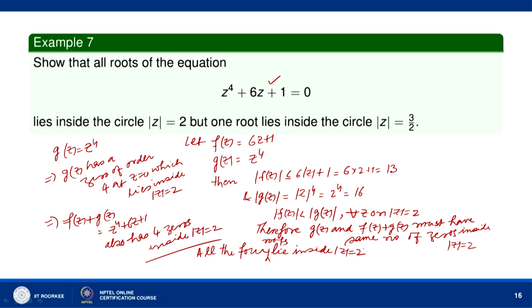Now, let us take |z| = 3/2. We will have to change the choice of the functions f(z) and g(z) in order to show that one root lies inside the circle |z| = 3/2.